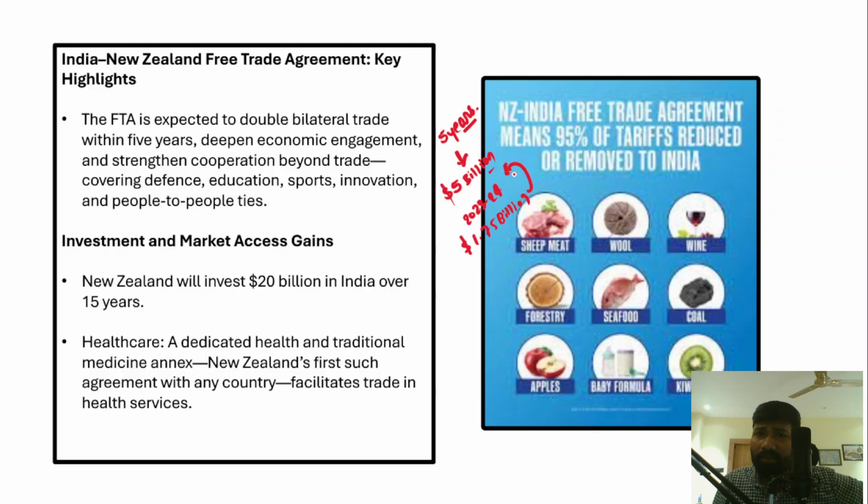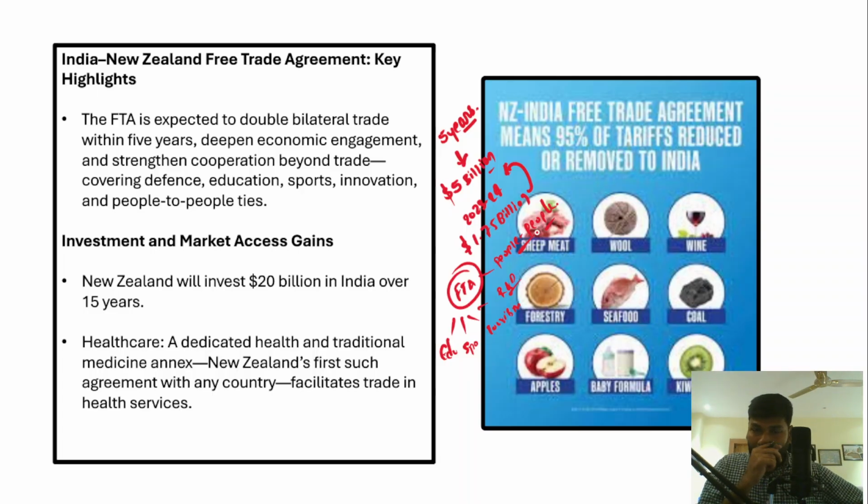And apart from that, there are other sectors as part of the free trade agreement and beyond it. Why don't we cooperate to strengthen our relationship in a number of other areas? For example, education is one such area. Sports is one such area. Tourism between India and New Zealand is also another important area. Research and development and innovation is also another area, and strengthening people-to-people relations. Strengthening people-to-people relations is a long-term relationship.